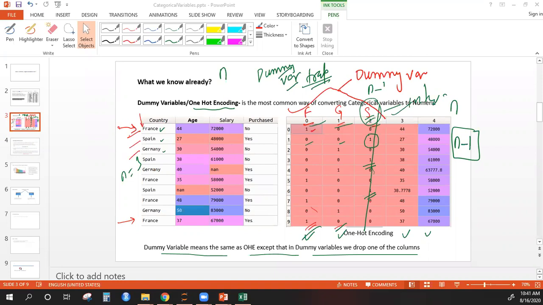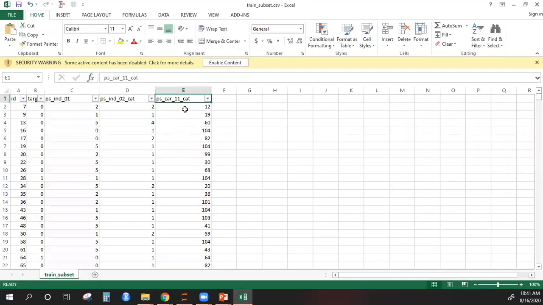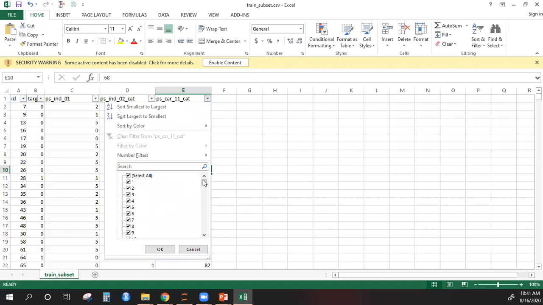Yes, Pradeep. This is the issue that we have. We have one variable with 104 unique values. We cannot have that, right? How will you include that? Because that is a categorical variable. That is the problem. Don't look at the numbers here. Imagine these are strings, some different strings, and there are 104 unique strings.